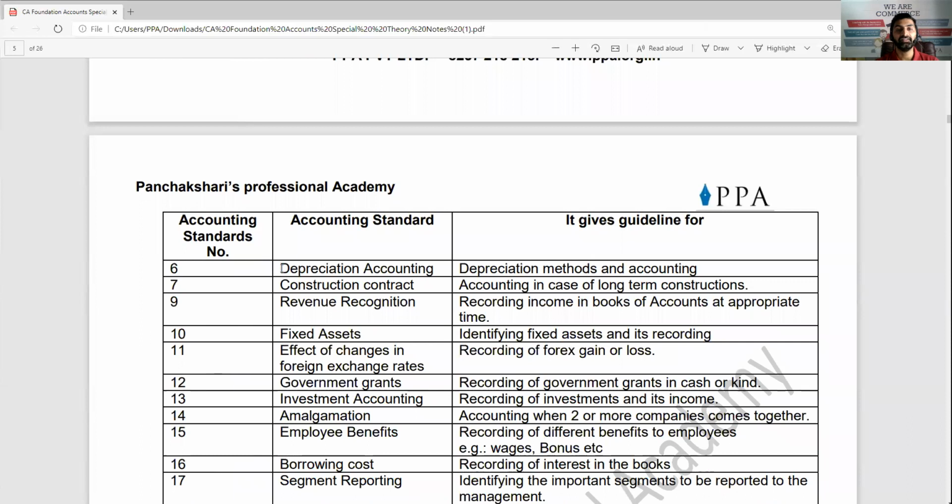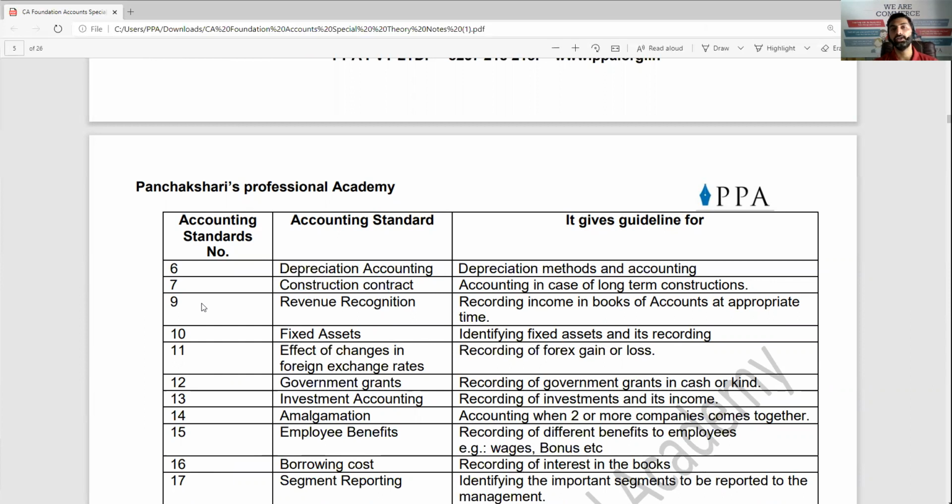AS6 was there exclusively for depreciation, but now it is merged with AS10. So no AS6 is in existence now. AS7, construction contracts, helps to prepare the accounts for those who are involved in construction contracts or long-run contracts. AS8 is not in existence, it has been removed.